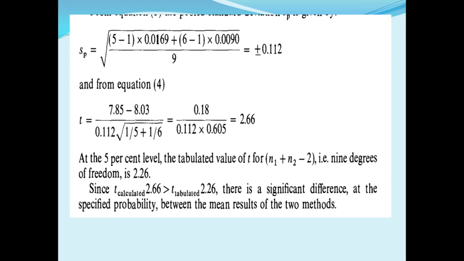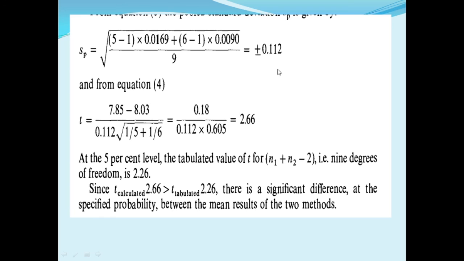Next, calculation of the pooled standard deviation SP from equation 5. SP is equal to the square root of n1 minus 1 into S1 square plus n2 minus 1 into S2 square, upon n1 plus n2 minus 2.